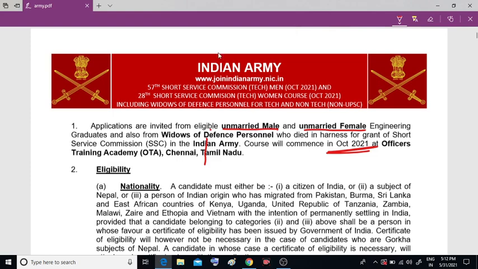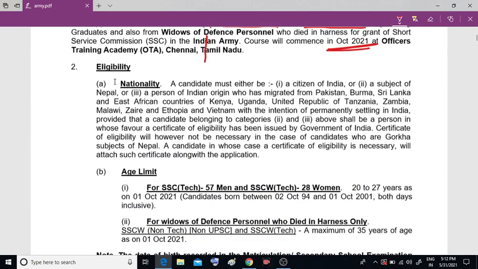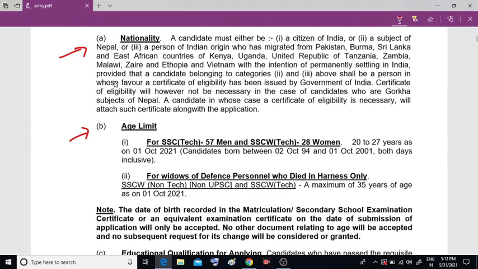Next, what is the eligibility? Eligibility is nationality; you should be an Indian. All those you know, but this is important: the age limit. Age limit for SSC Tech men and SSC Tech women is 20 to 27 years. This is very important, a very important point. On October 2021, they will follow very strict formalities and rules. Born between 2 October 1994 and 1 October 2000, both days inclusive, they have given, right?